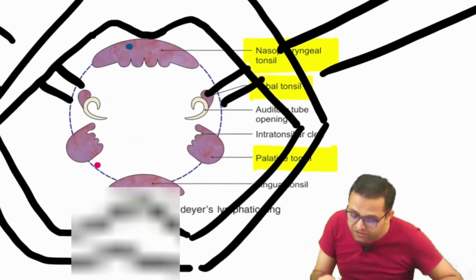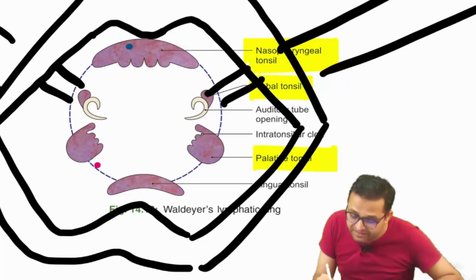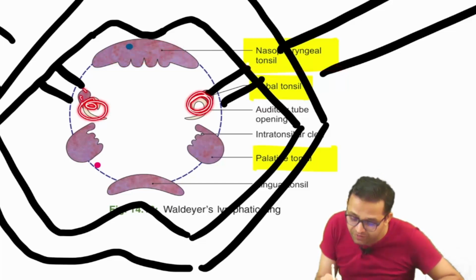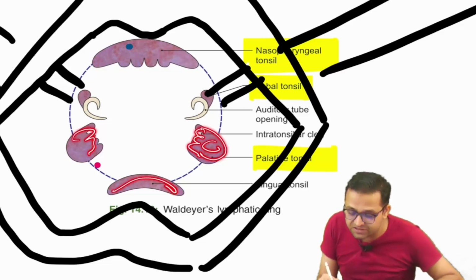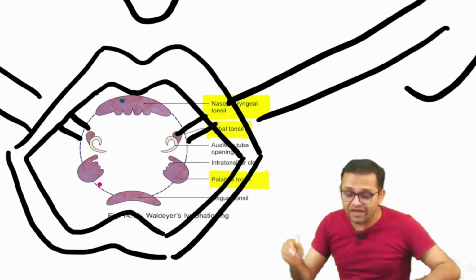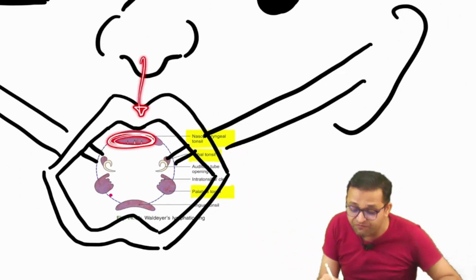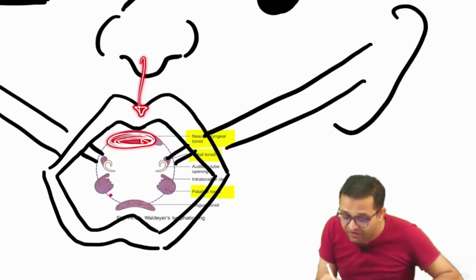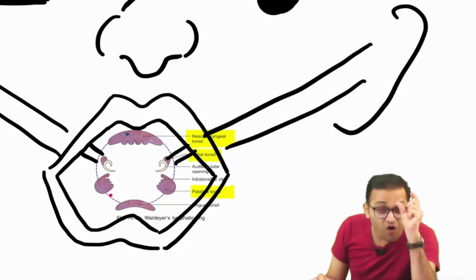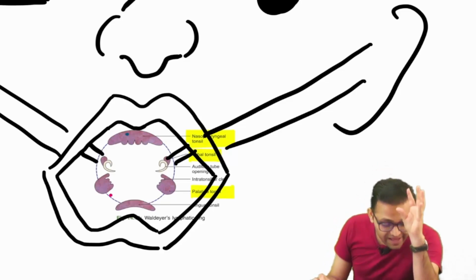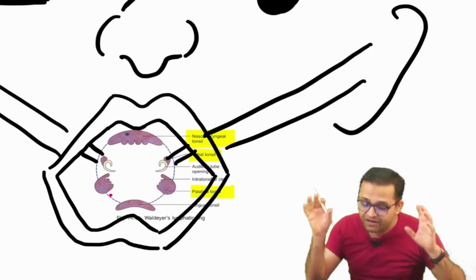Here you can see the nasopharyngeal tonsil, and there is the auditory tube. Here is the tubal tonsil, and there is the palatine tonsil, and this is the tongue part, the lingual tonsil. So in the oral cavity, what is happening? Above is the nose. Here is the group of lymphatics, the nasopharyngeal tonsil. What is the tonsil? Tonsil is nothing but an aggregation of lymphoid follicles.